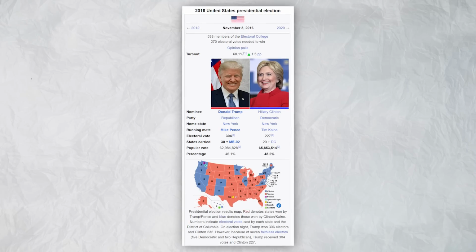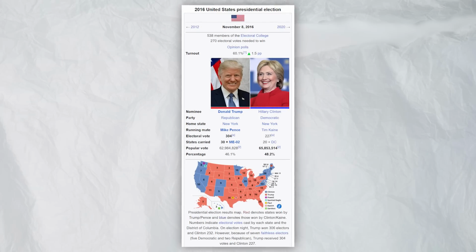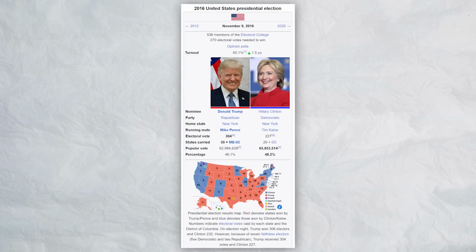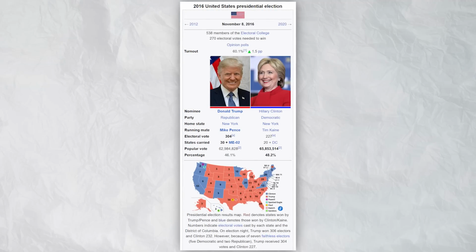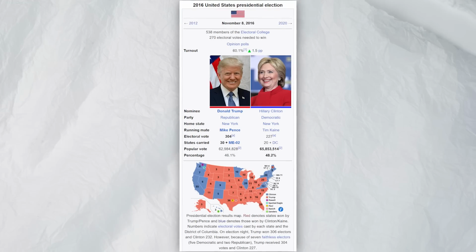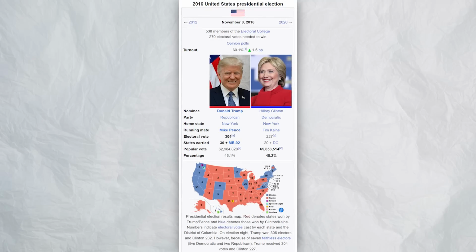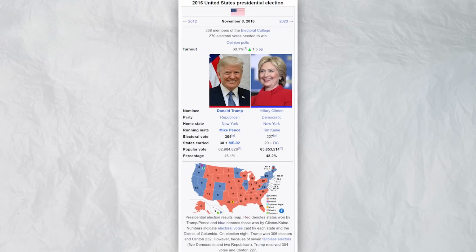At the end of the day, this can even lead to scenarios where the outcome of the electoral votes doesn't align with the popular vote, aka the will of the American people. In 2016, for example, Hillary Clinton had received 48% of all votes, while Trump had only received 46%. But because of where the votes were placed, it transferred to only 227 electoral votes for Clinton, but 304 for Trump, which is why he ended up winning the election, even though the majority of Americans voted for Hillary Clinton. This was one of 5 cases throughout the history of this country that the popular vote did not match with who actually won the elections.